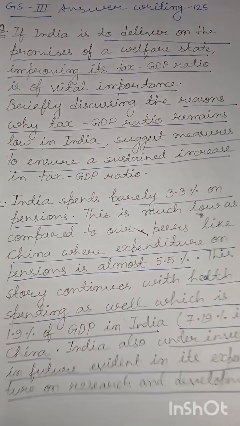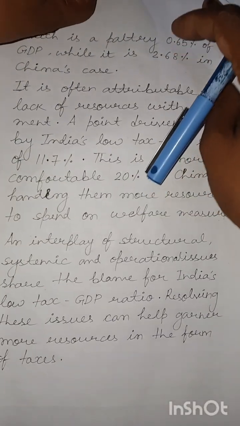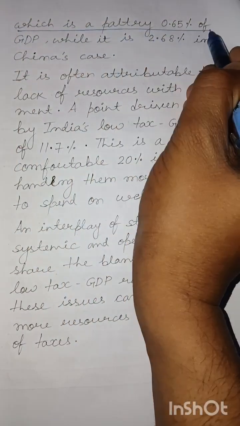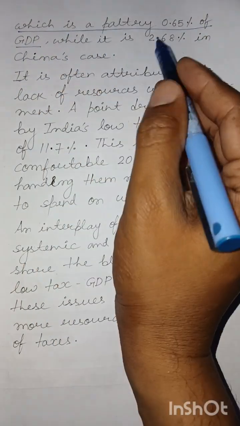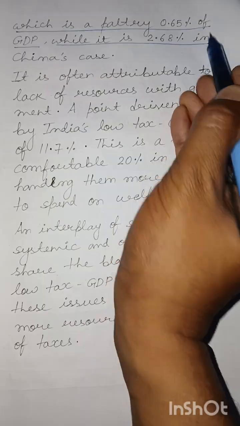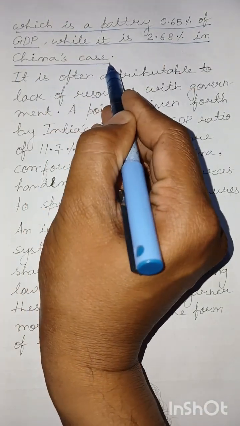India's investment in research and development is a paltry 0.65% of GDP, while it is almost 4 times that in the case of China, where it is 2.68%.